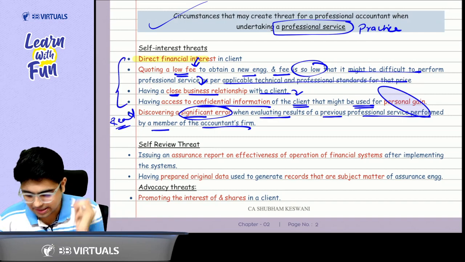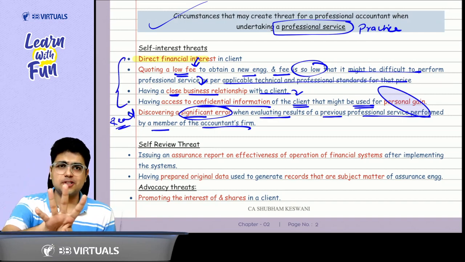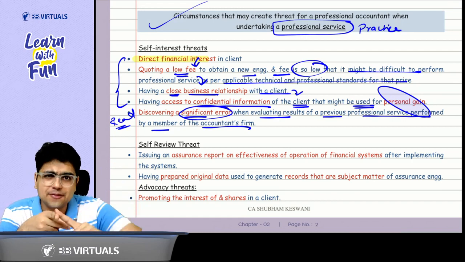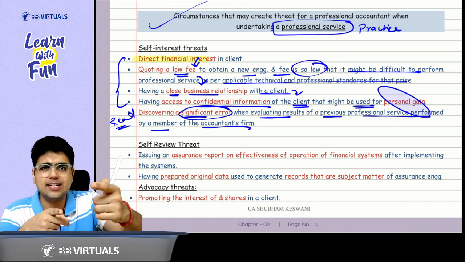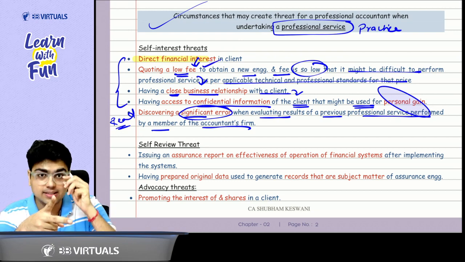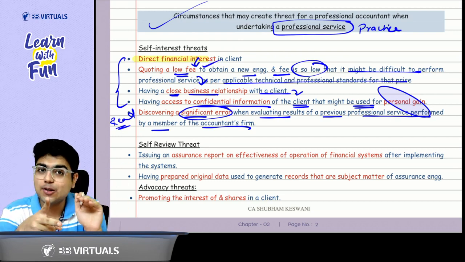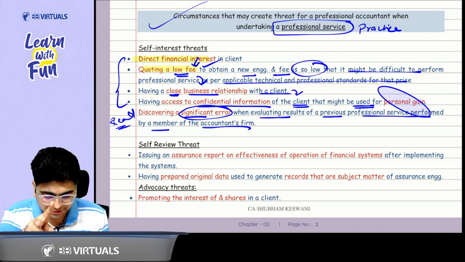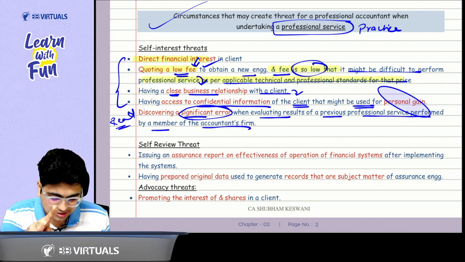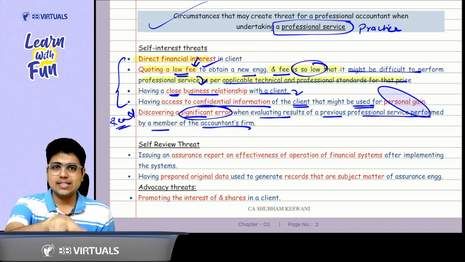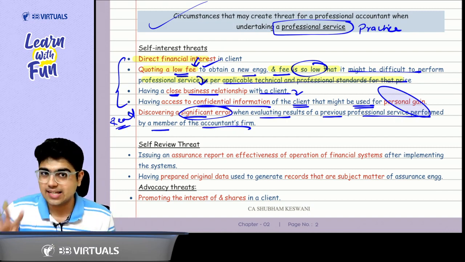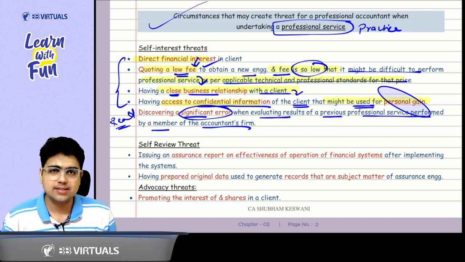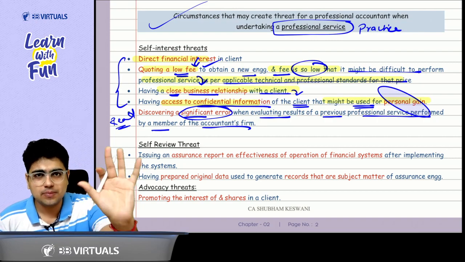Mainly, you can just remember these first 4 points. What were the first 4 points? This is a self-interest threat, that is a direct financial interest. How do I get the financial interest from the client? By quoting fees. Is the fee high or low? Sir, the fee is low. So quoting low fees, and the fees is so low that your quality of service is affected. Since you have less fees, you are trying to develop other business relations. And the fourth point is misuse of confidential information for personal gain. Just remember these 4 points from exam point of view.